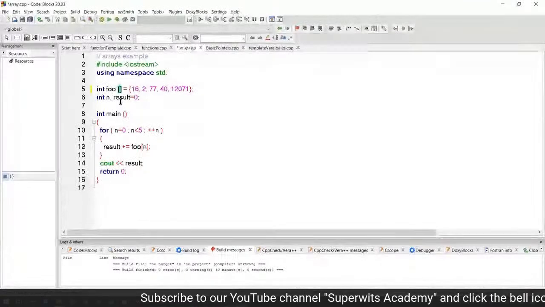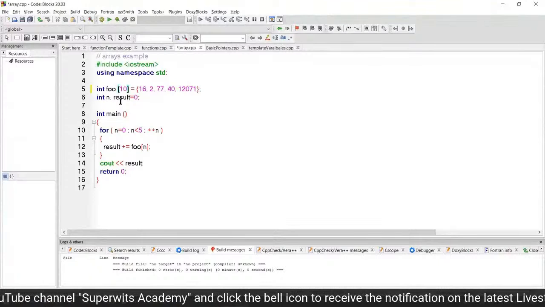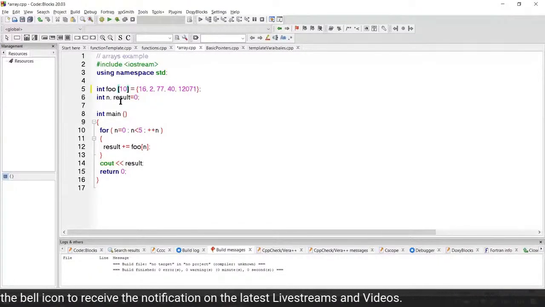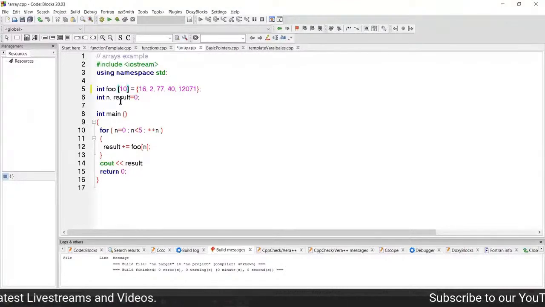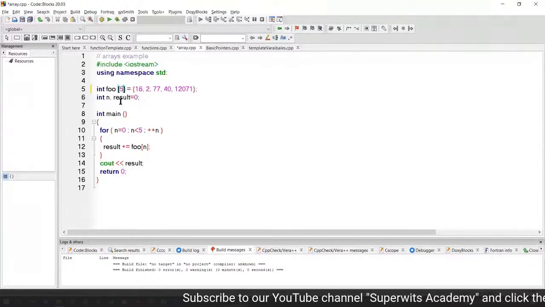Sometimes if I want to have more values, I can simply define 10. Even though I'm putting 5 values, the number of places reserved for this array is 10, right? That we can see typically in the example again.